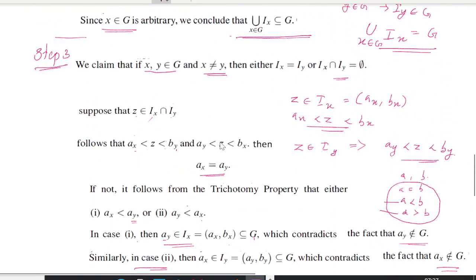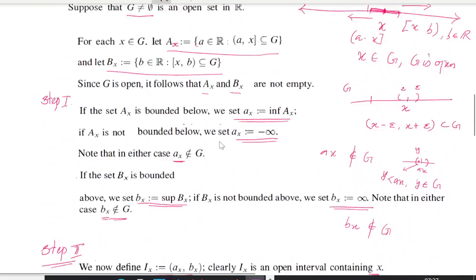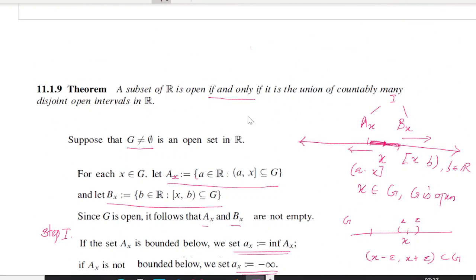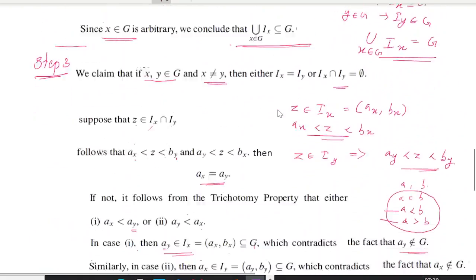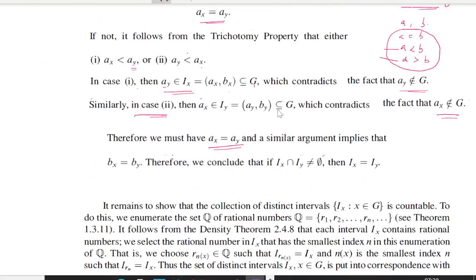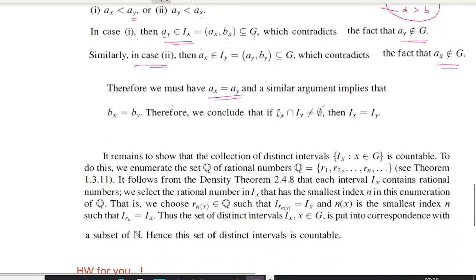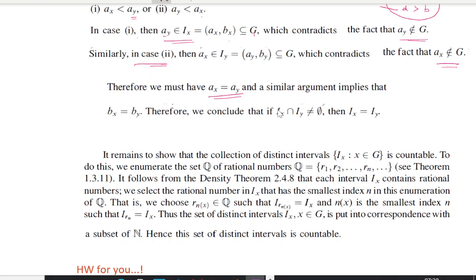Now we have proved that G is nothing but a union of disjoint open intervals. Now we want to prove that these intervals are distinct and countable. Here we will prove that it is countable. For that, what we are going to do is, first we will enumerate the set Q of rationals.